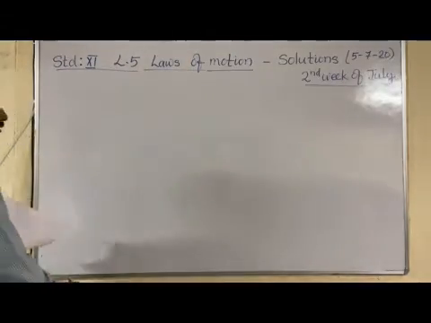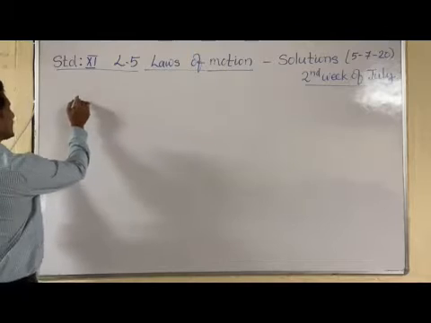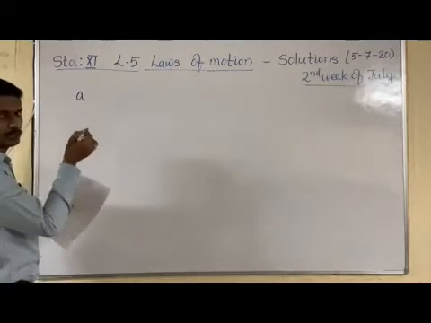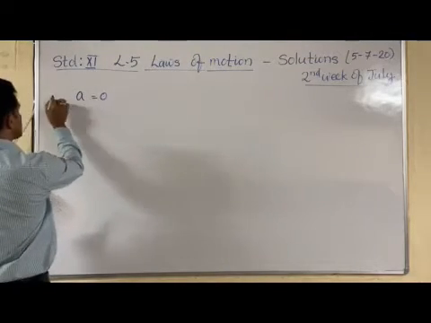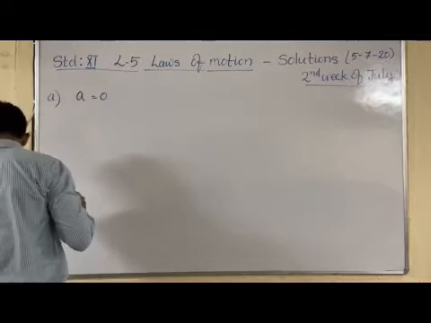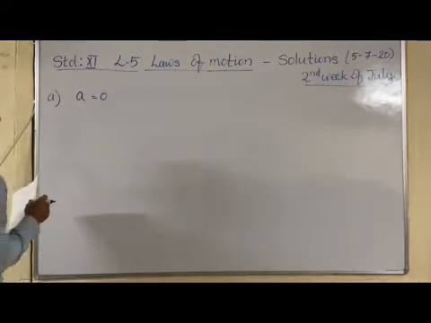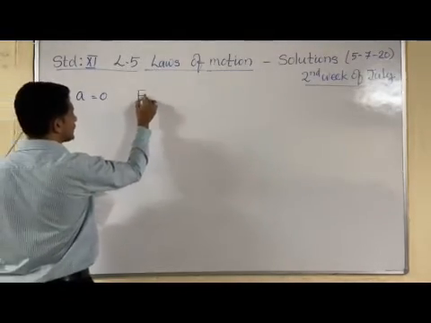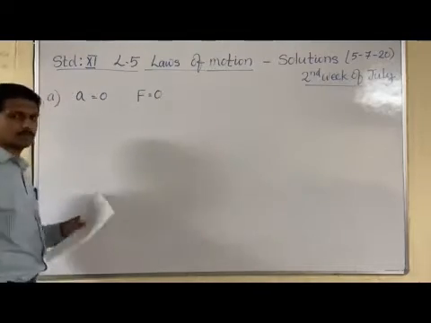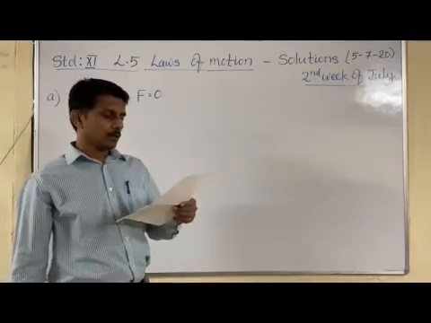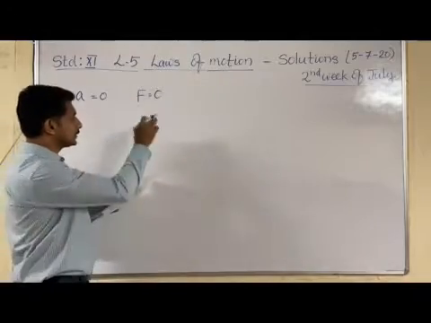This rain is falling with a constant speed, so what is the acceleration? There is no change of velocity, so acceleration is considered as zero. First case only we are discussing. Therefore, force is considered as what? Zero. Force is equal to zero.